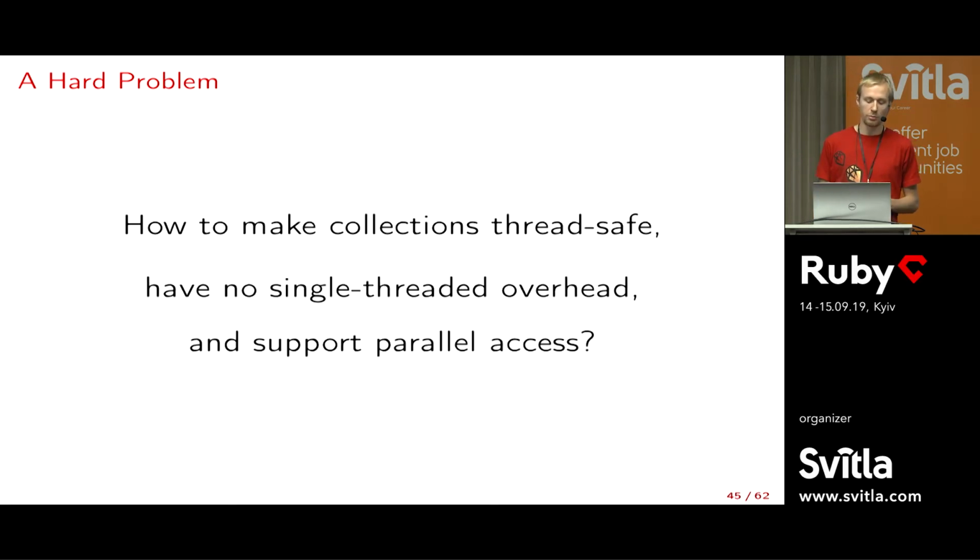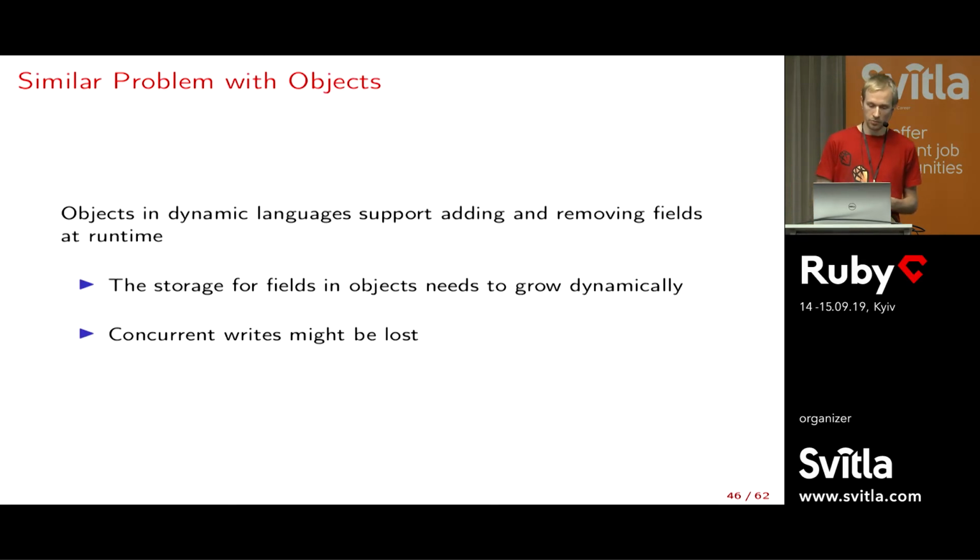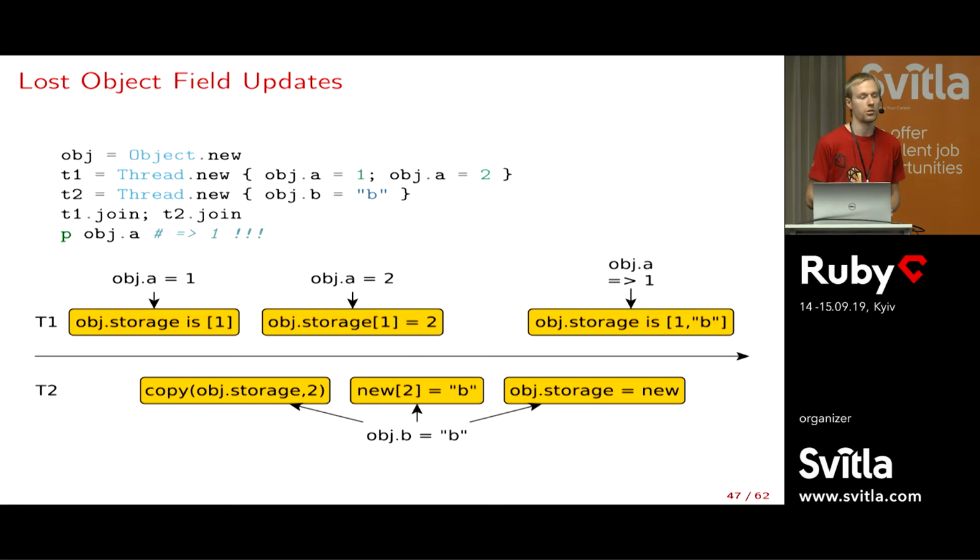And one thing I want more is parallel access, as I just mentioned on array and hash. And this is actually not only about collections, it's also about objects, because objects in a dynamic language are basically like hash tables to some degree. You can add or remove a field at any time, which means the representation is quite complicated, which means you need synchronization to do it correctly. And if you don't have any synchronization, you can get things wrong.